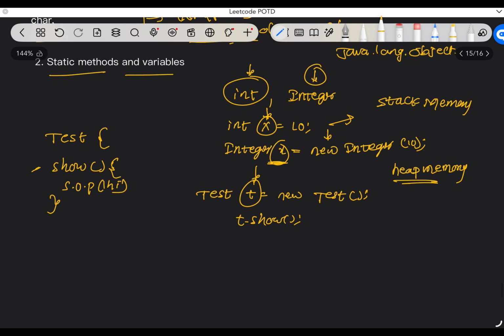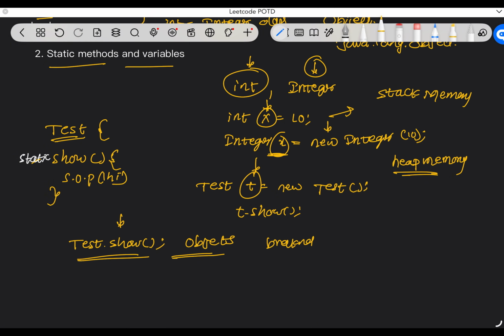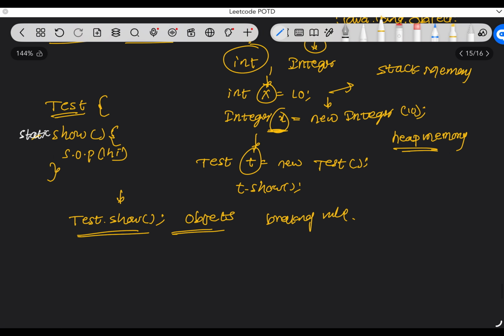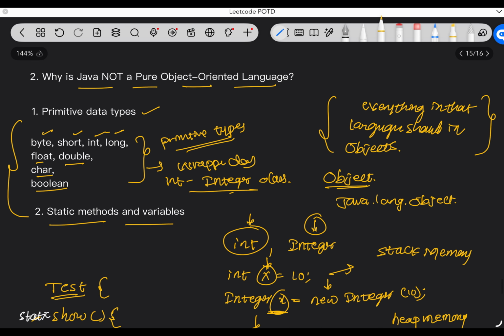But if you use the keyword static before this function, then we don't need to create the object of this Test class. We can directly use Test.show. So we can directly call the method like this. Here we are not creating objects. So this is another breaking rule. Since Java is breaking these two rules mainly, that's why it is not a pure object oriented programming language.